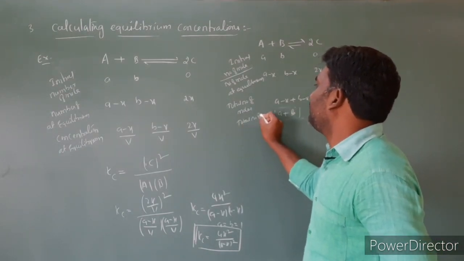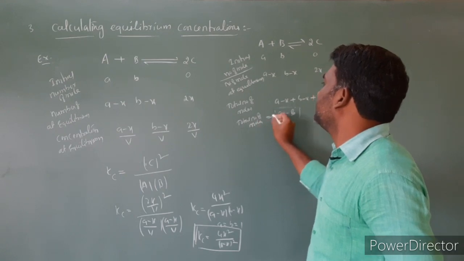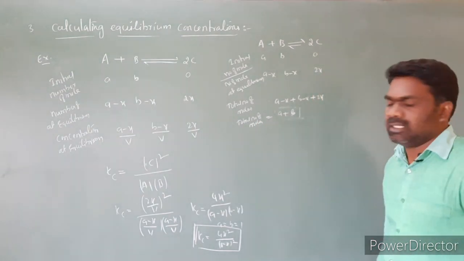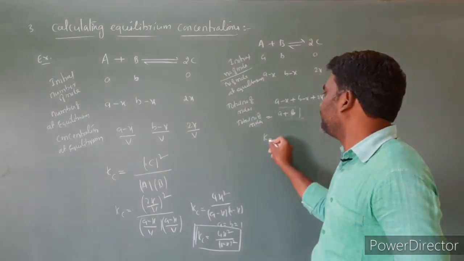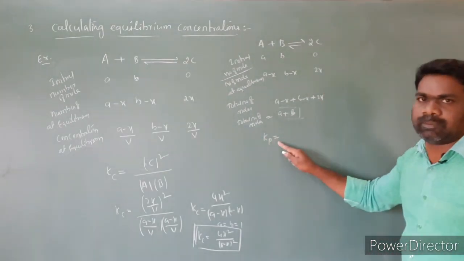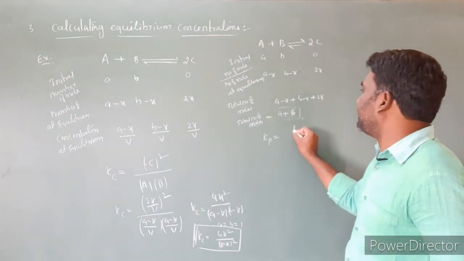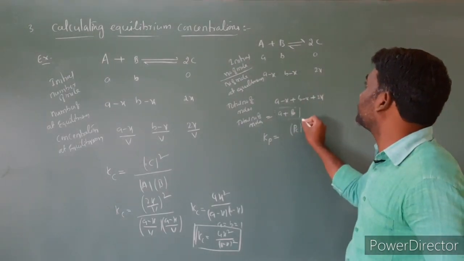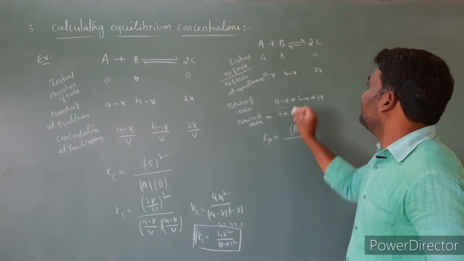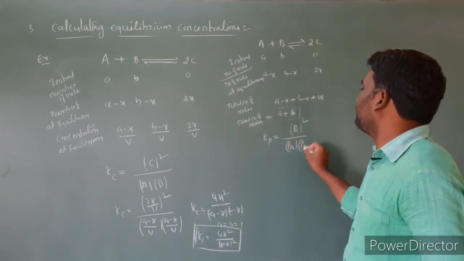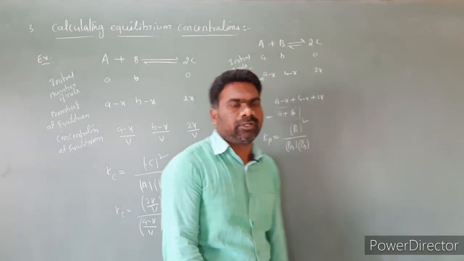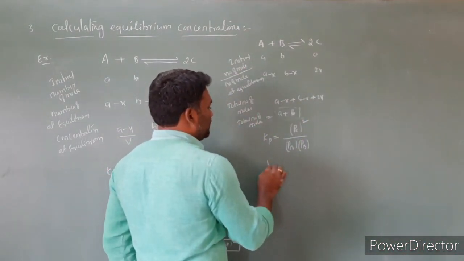Total number of moles is equal to A plus B. And for this case, first we have to write Kp, the equilibrium constant with respect to the partial pressures. Kp is equal to the partial pressure of C to the power of its stoichiometric coefficient 2, divided by the partial pressure of A and the partial pressure of B, isn't it? So here we have to find out the partial pressures.